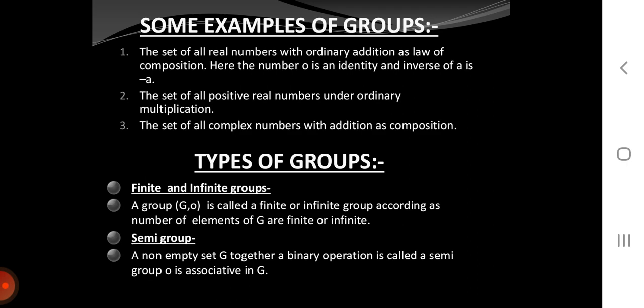Some examples of groups. The set of all real numbers with ordinary addition law of composition. Here, the number 0 is an identity and inverse of a is minus a. The set of all positive real numbers under ordinary multiplication. The set of all complex numbers with addition as composition.